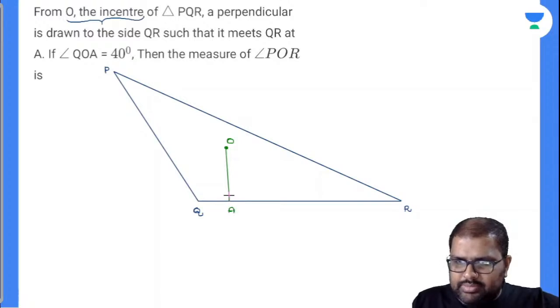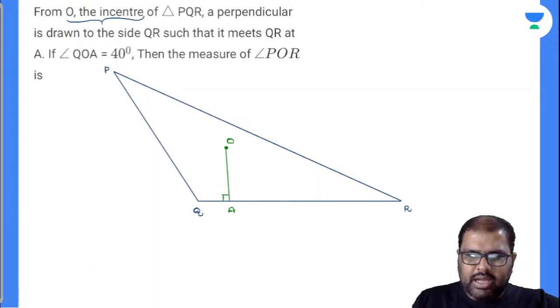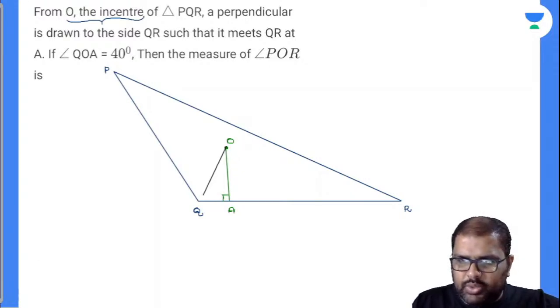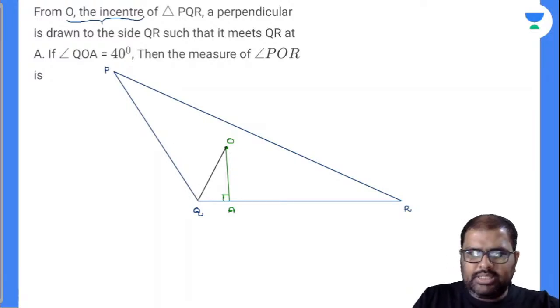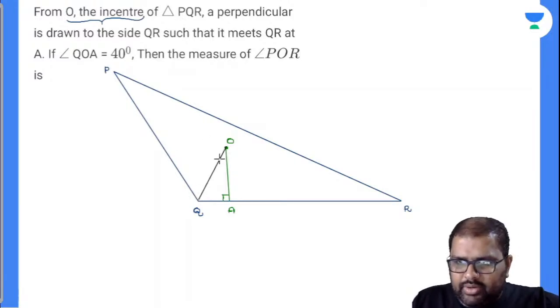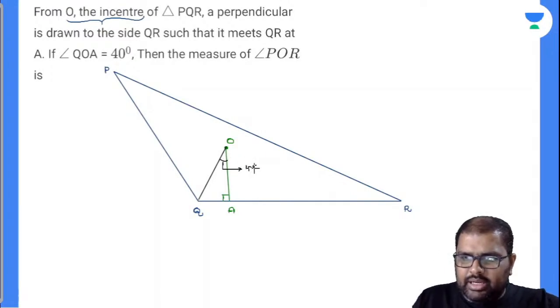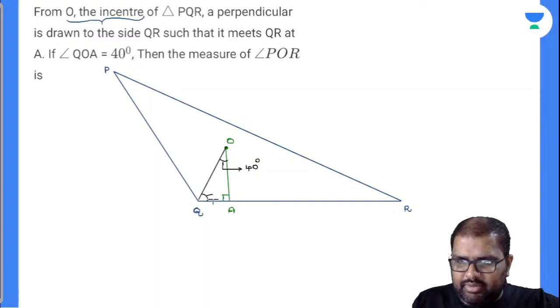Now, this will be making 90 degrees. Will you accept with me? Yes. And what is the other point given? Angle QOA. This is angle QOA, and it is equal to 40 degrees. Am I right or wrong? Now, automatically, what will be angle Q? 40 plus 90 is 130, so this will be 50 degrees.